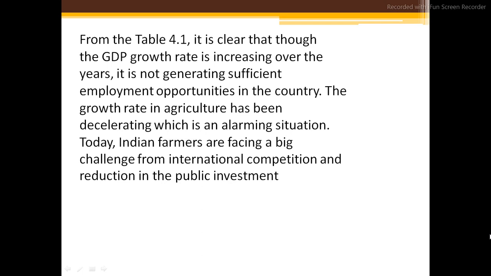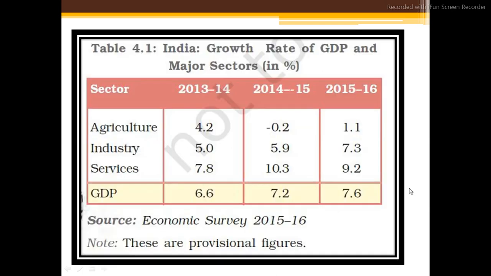Moving further, this table is speaking about the GDP growth rate, as we had seen. Once more I will show you the GDP is growing: 13-14, 14-15 and 15-16.